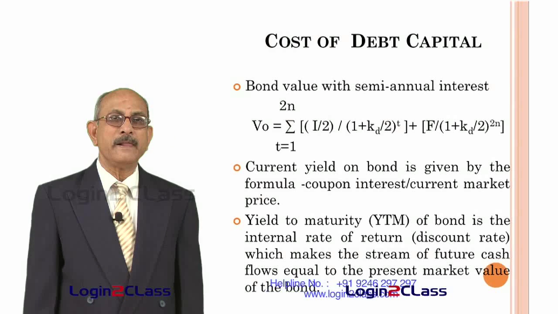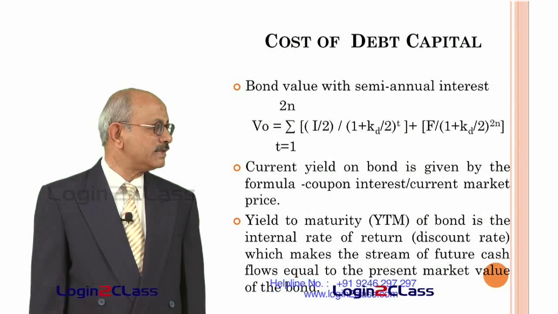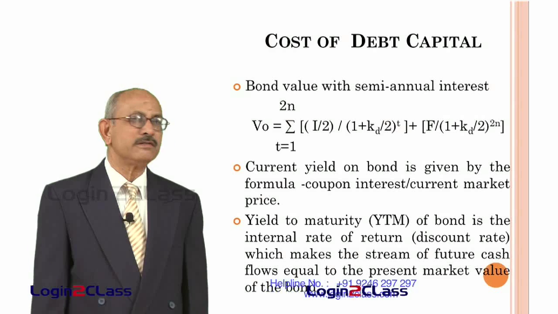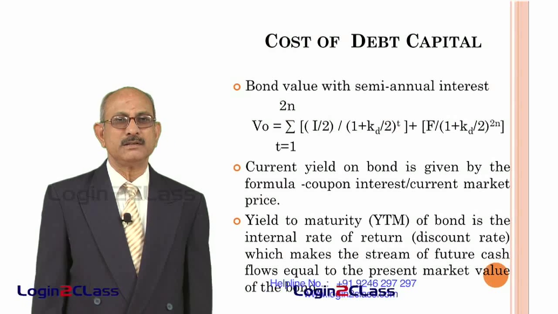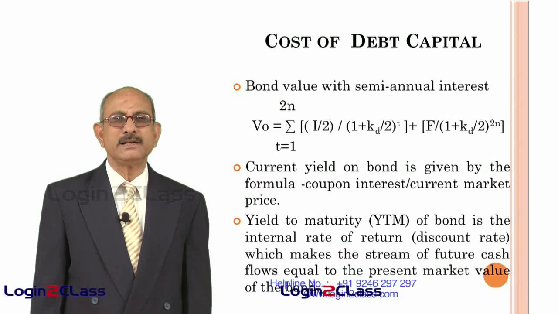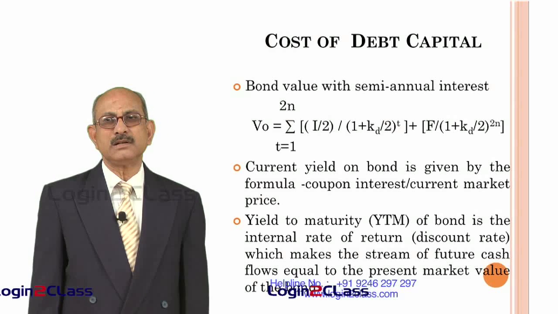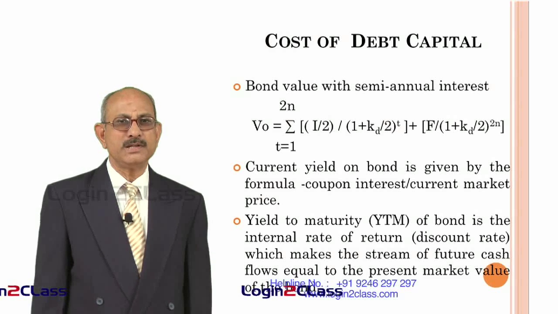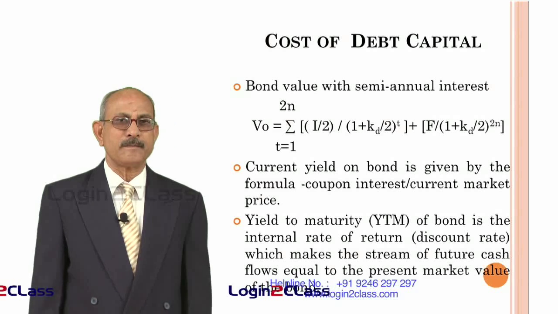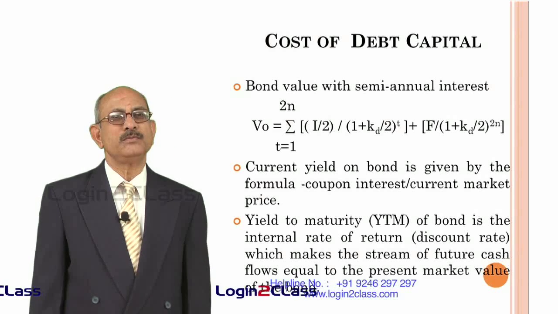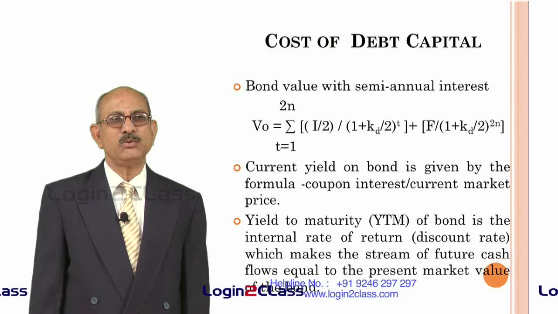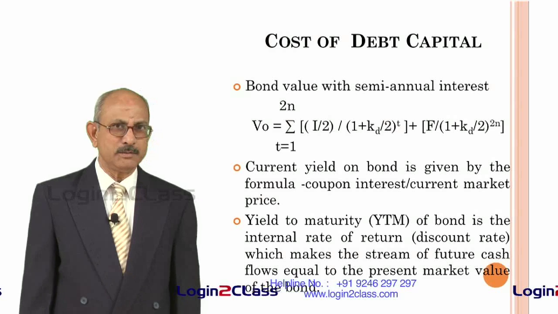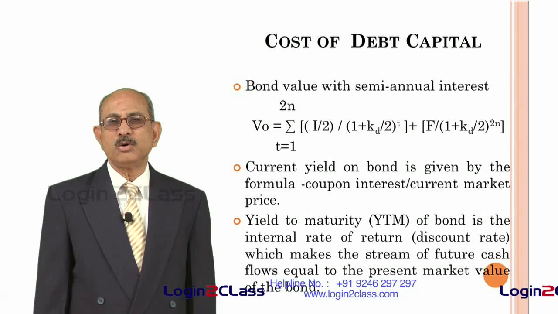For example, let us say a bond has a coupon interest of 10% and the face value of the bond is 1000 rupees. That means you will be getting interest of 10% on 1000 rupees periodically, that is you will be getting interest of 100 rupees every year. Let us say you did not buy this bond initially, but you went to the market and bought this bond for 1100 rupees because the price of the bond had gone up.